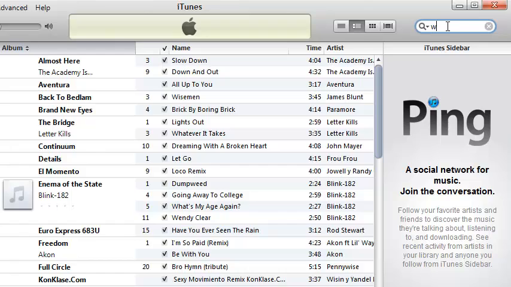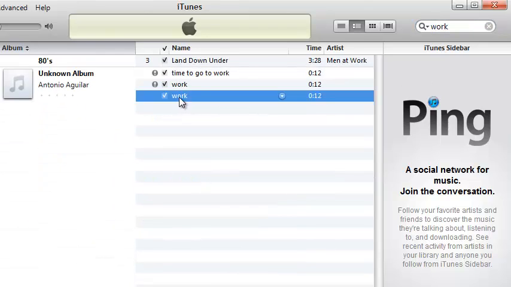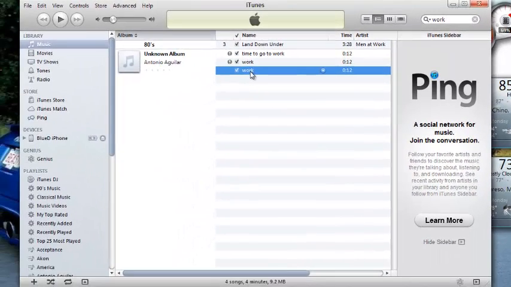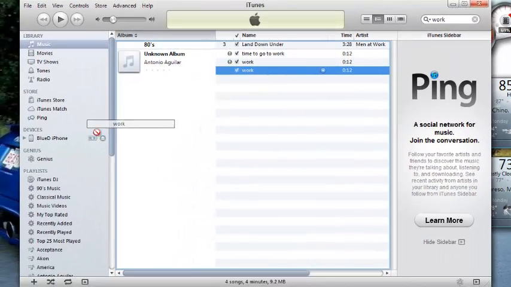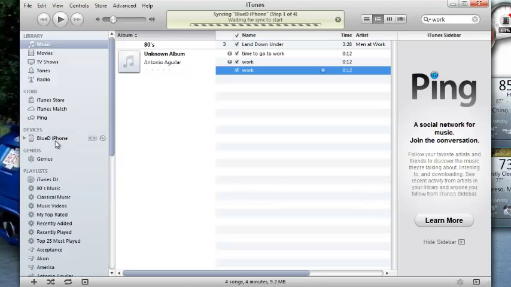So it was work, and here it is. Now you're gonna go ahead and grab that, drop it to your iPhone, which my iPhone is named Blue D for Blue Devil. Go ahead and drop that there. You can see it's syncing in.